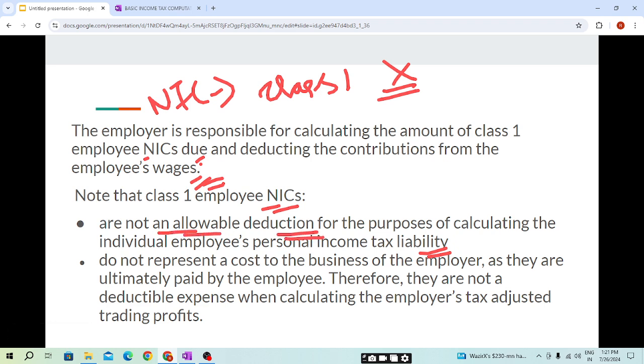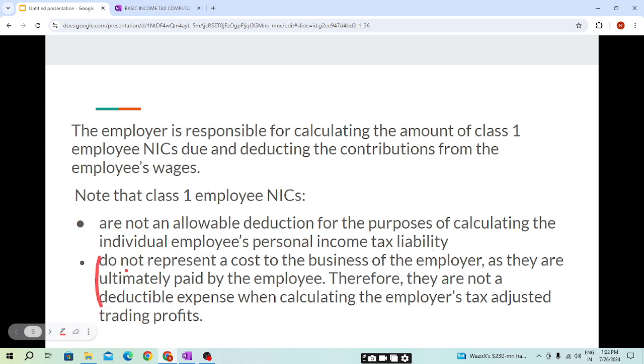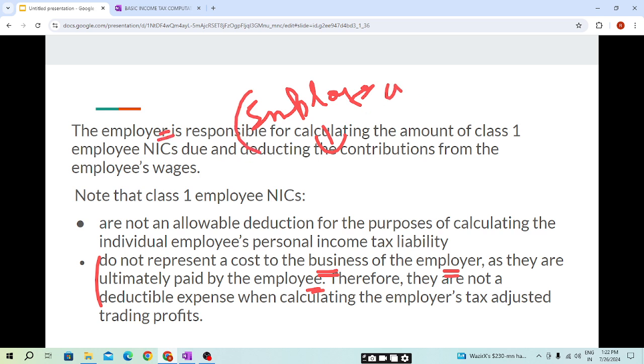Not an allowable deduction for the purpose of calculating the individual employee's personal income tax liability. They do not represent a cost to the business of the employer, as they are ultimately paid by the employee. So it will not be a cost for the business, because the employee is paying from his wages. The employer will calculate it, deduct it from the employee's wages and pay it to the HMRC. Therefore, they are not a deductible expense when calculating the employer's tax adjusted trading profit. I hope this is also clear, students.